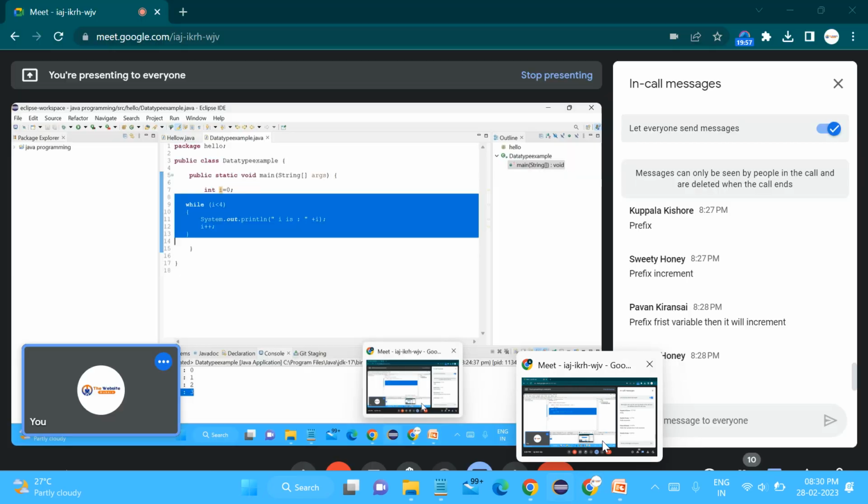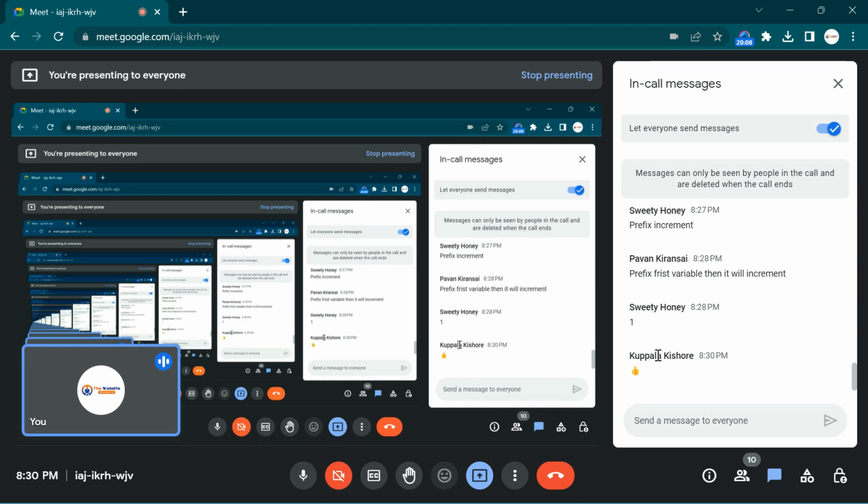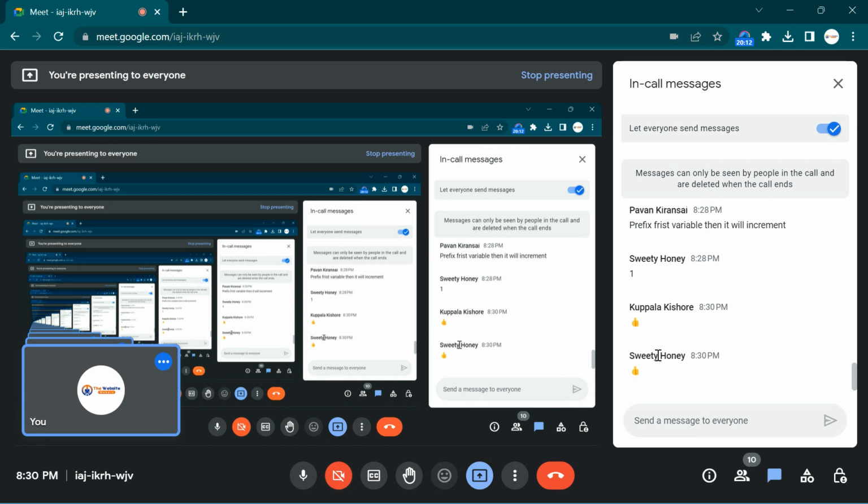You have to get it now, because we are in the hands on now. Did you get it or not? That's all about the while loop. Did you get it or not? Give a thumbs up if you understand about the while loop. If you haven't, give a thumbs down.